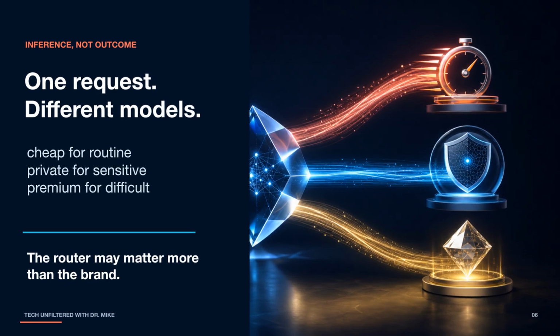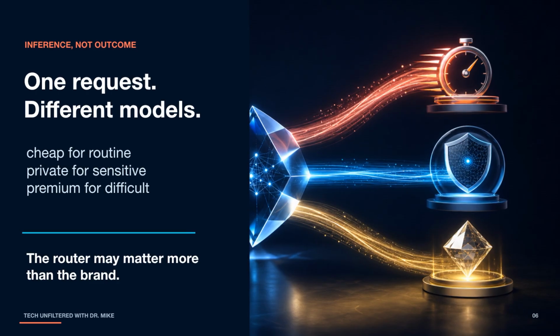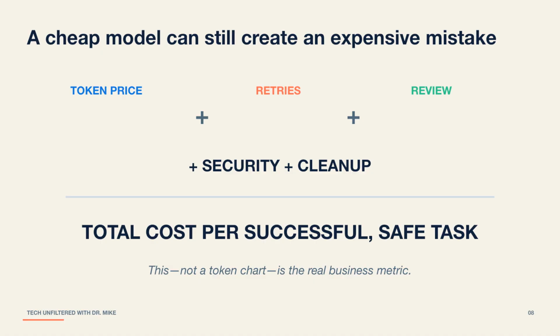AI models are not interchangeable. They differ in accuracy, safety behavior, privacy, censorship, speed, tool use, language coverage, and legal terms. A cheap model can produce an expensive mistake if it gives a confident wrong answer, exposes confidential information, or takes an unauthorized action. That is why price per token is only the starting point.